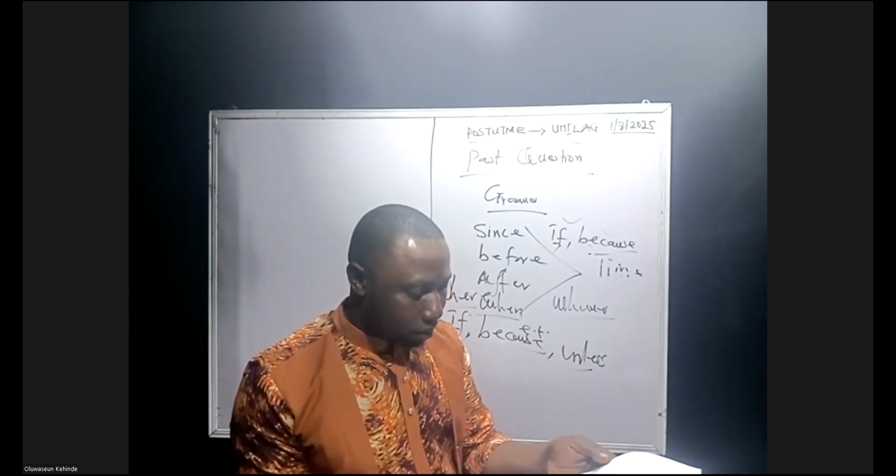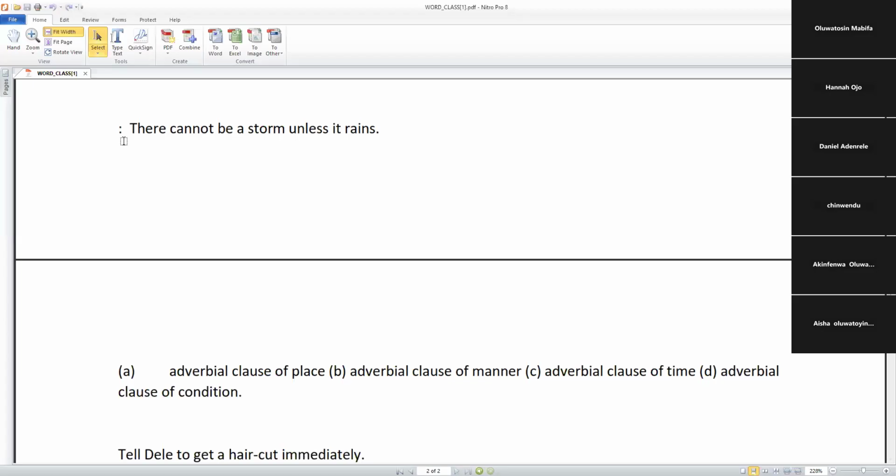There cannot be a storm unless it rains. A. Adverbial clause of place. B. Adverbial clause of manner. C. Adverbial clause of time. D. Adverbial clause of condition. What will be your answer? Adverbial clause of condition, together, everybody. It's just like the previous question. Yes, it's the template of our previous questions. Are you following now? Yes, sir.